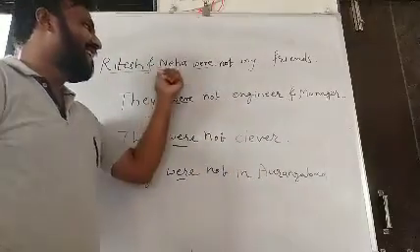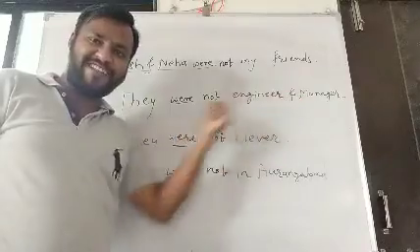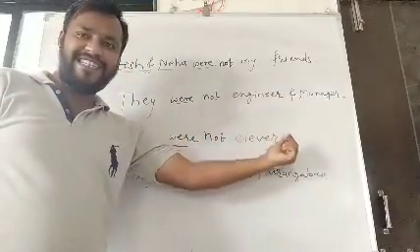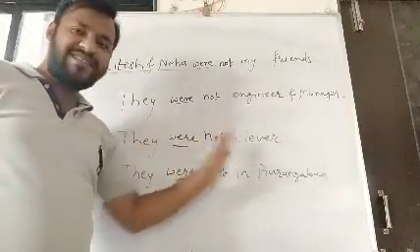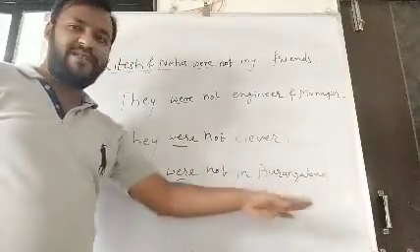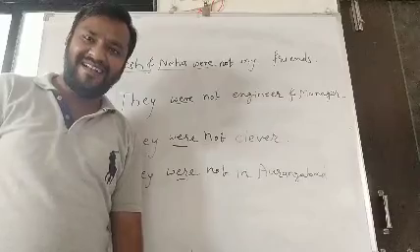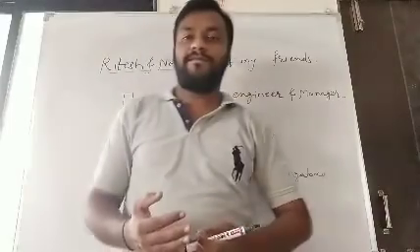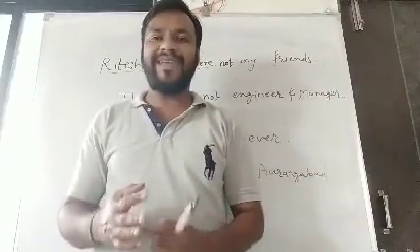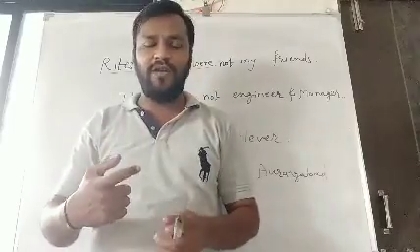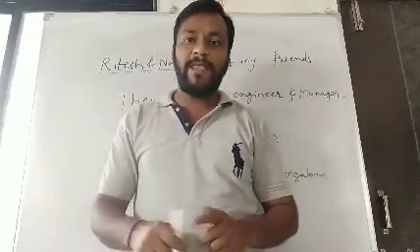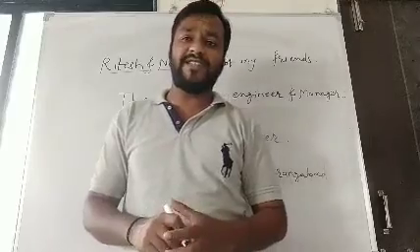Simple. Ritesh and Neha were not my friends. They were not engineer and manager. They were not clever and they were not in Aurangabad. It's simple, friends. Isn't it simple? So, be careful. What I'm talking to you, be careful when you speak or else when you write sentences.